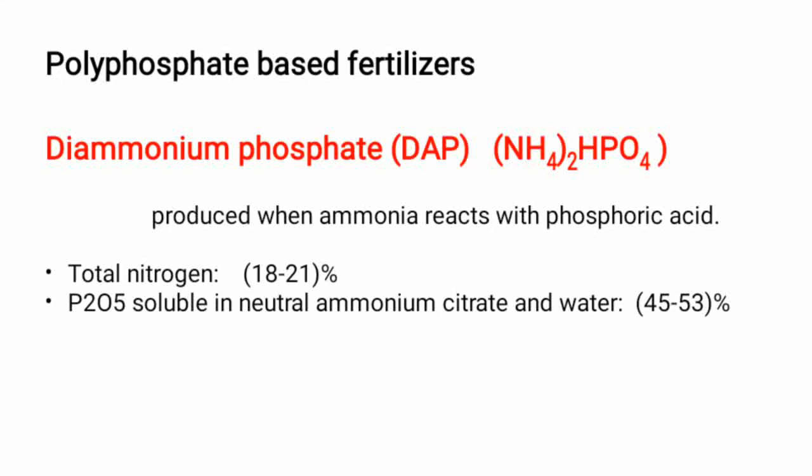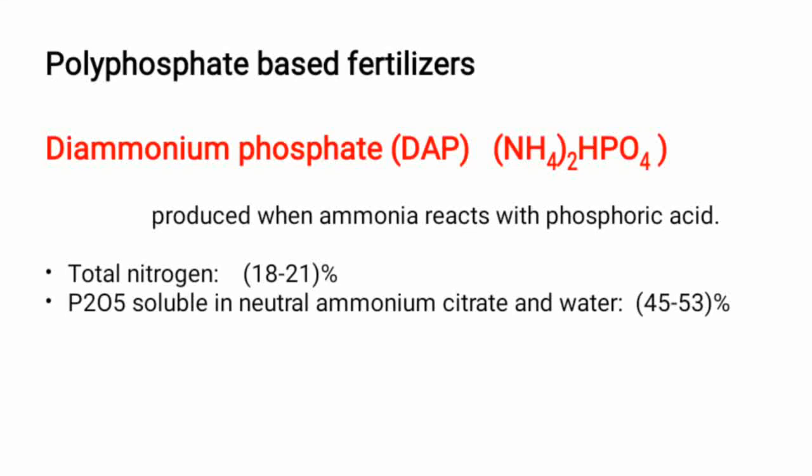And last in this topic, polyphosphate based fertilizer, that is diammonium phosphate. Diammonium phosphate is one of a series of water soluble ammonium phosphate salts which can be produced when ammonia reacts with phosphoric acid. DAP is used as a fertilizer and as a fire retardant.